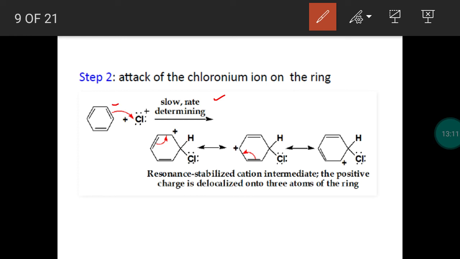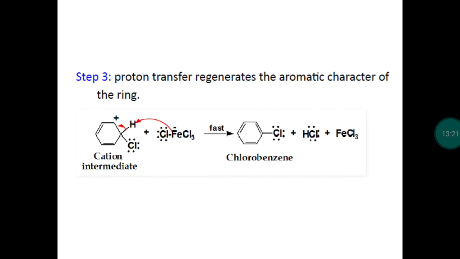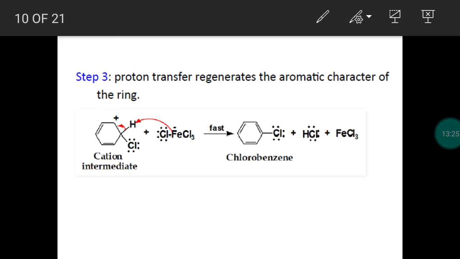As usual, carbon gets positive charge, and this carbocation is stabilized by the resonance structures. So second step produces carbocation intermediate and which is stabilized by the resonance. Third step, the catalyst ferric chloride already becomes FeCl4 minus. So nucleophile part of chlorine combines with the catalyst. It has already formed as FeCl4 minus